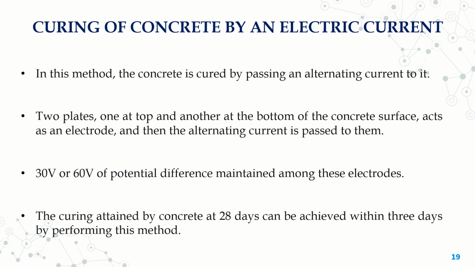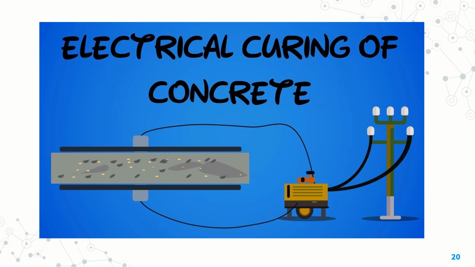And one has to remember that this is one of the fastest techniques of curing concrete. It is said that the strength achieved by concrete at 28 days by using normal water curing can be achieved by curing with an electric current within a span of 3 days. So 3 days of electric current curing is equal to 28 days of water curing. So you can see here two electrodes are placed, one below and one above the concrete surface.